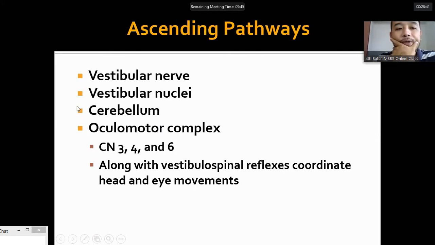Midway, some fibers also go to the cerebellum and the oculomotor complex, cranial nerves third, fourth, and sixth. Along with the vestibulospinal reflex and the vestibulo-ocular reflex, they coordinate eye movement when the subject is in motion and trying to fix gaze. These are the ascending pathways.